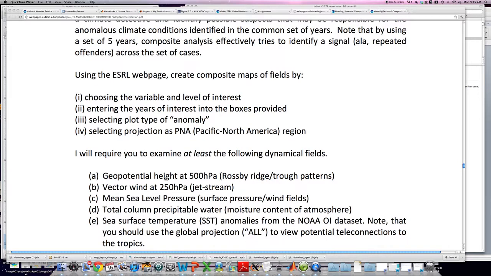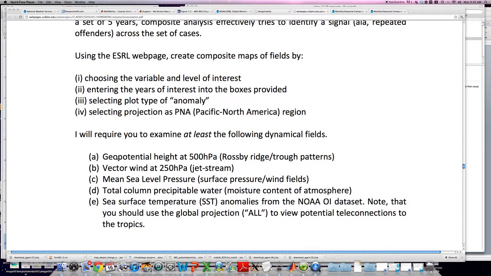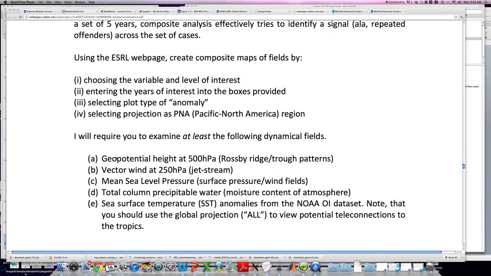Those variables include things like the geopotential height field at 500 millibars or hectopascal. And again, recall, going back to our discussion on climate dynamics, that this is giving us a good indication of the placement and also the intensity of large-scale troughs and ridges in the atmosphere. These are the large-scale waves in the atmosphere.